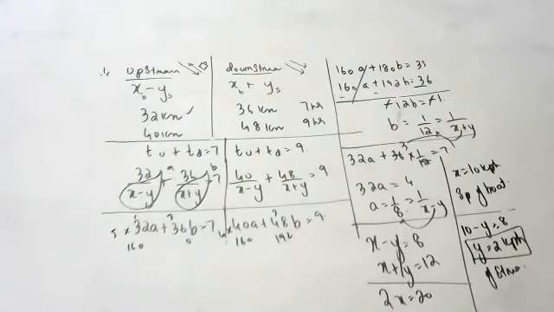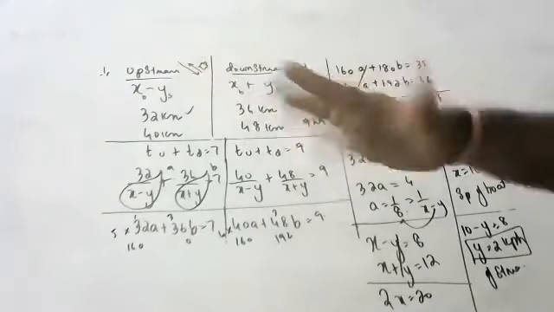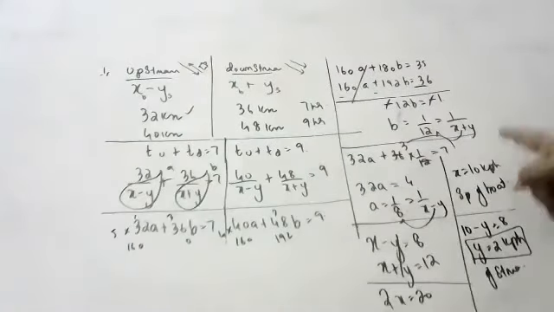Everything is speed of stream or water. This is the speed of the boat, and this is the speed of the stream. Speed of the boat should always be higher, because in upstream the water is coming down and the boat has to go up. If the speed of the boat is less than the water, it will come down. Speed of boat is always more, and speed of water is always less. That is upstream and downstream.